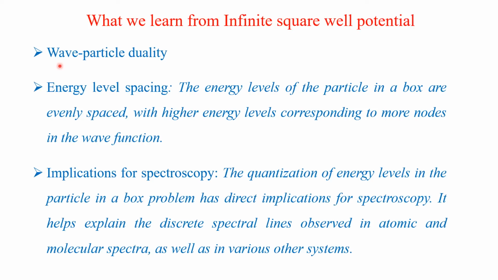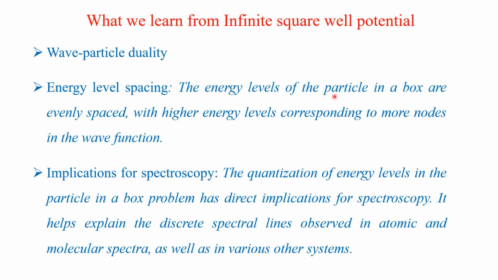From this problem, we can understand the wave particle duality. Because we took a particle as an example, we used the wave function. So we dealt with a wave function, that is, a particle behaves like waves, and it has interference effects and other things. So mainly we confirmed the wave particle duality. Then energy level spacing.